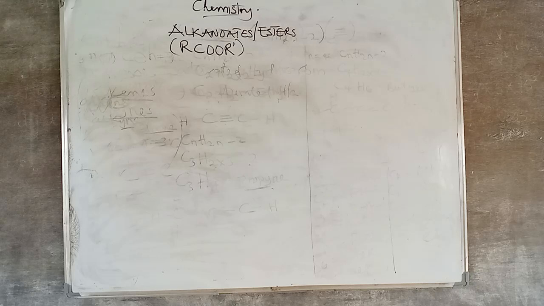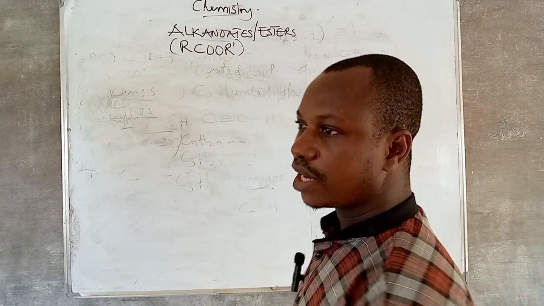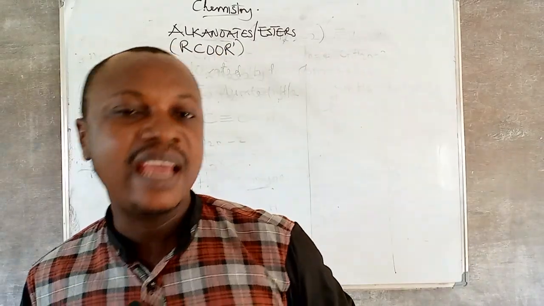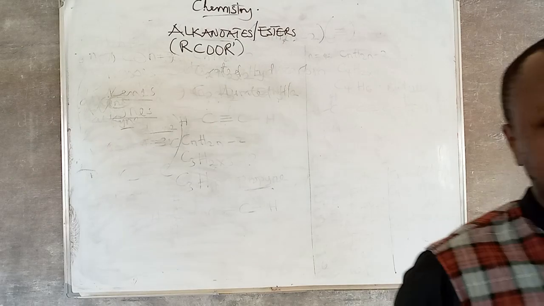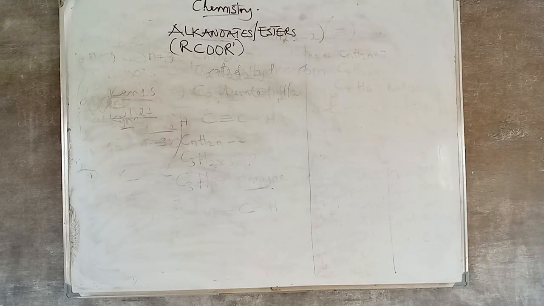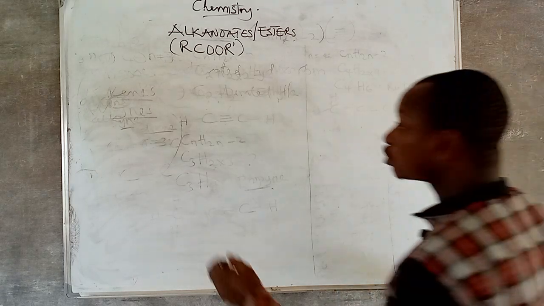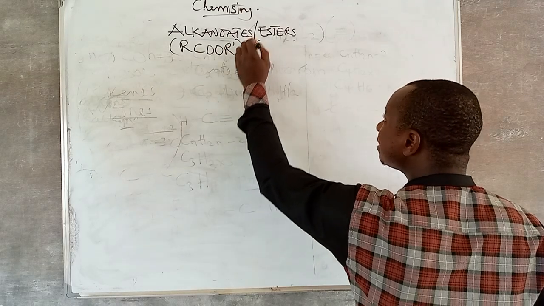Alkanoate, or simply esters. Like organic chemistry has to do with general molecular formulas, once you know the general molecular formula, you will not find it very difficult to understand. So alkanoate has a formula of RCOOR, and I can tell you for sure that the functional group present in